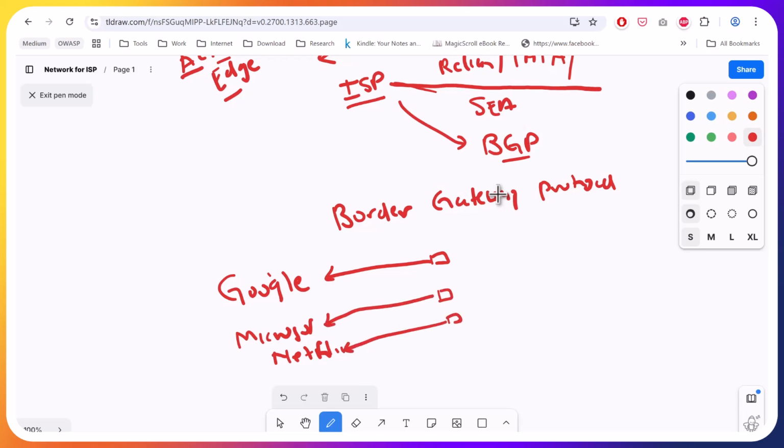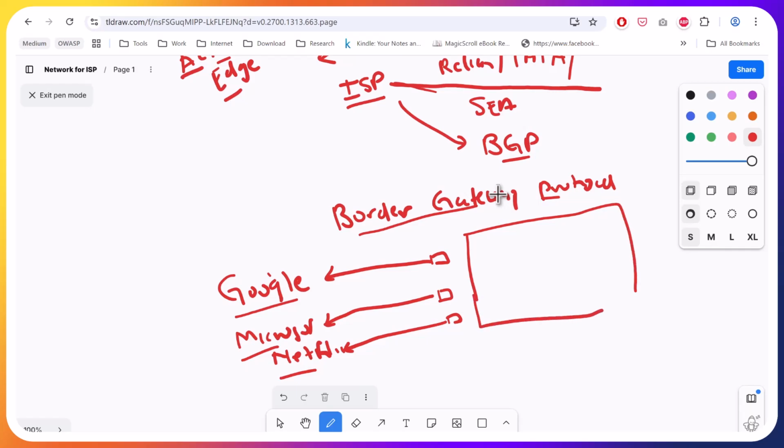So all this is advertisement, you can say, like if you want to come to my house, come to this road. In a similar way, all those companies who host major networks will advertise themselves in this manner, using Border Gateway Protocol. So there is a standard defined to advertise. You can say there is a final table where everybody lists whoever owns the network: Microsoft, if it is there, send it here. Then this protocol will be used.